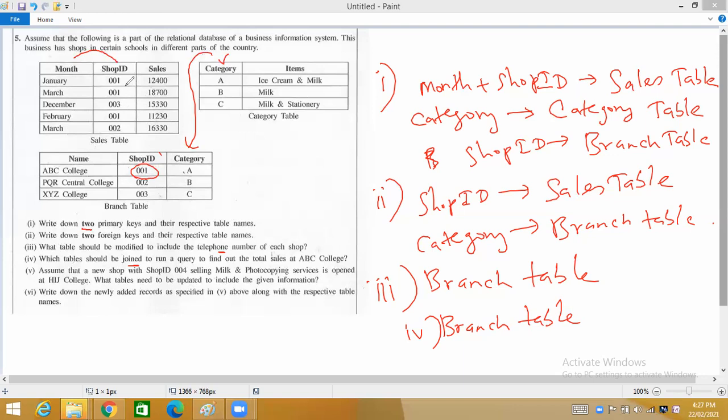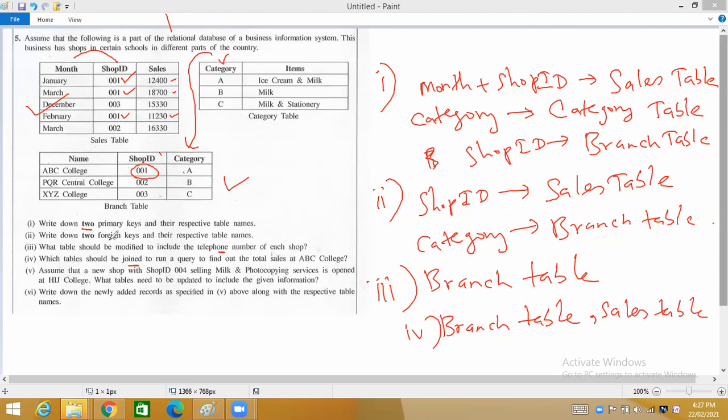Now you can see it is there in 3 locations. It is there for January, March, and also February. For 3 months: 12,400, 18,700, 11,230. So it will simply add all these three and give you the answer. To give you the answer, it had to use the branch table and the sales table. So branch table, comma, sales table. And the database does not need the category table for your question.